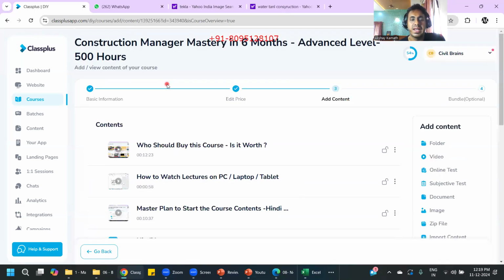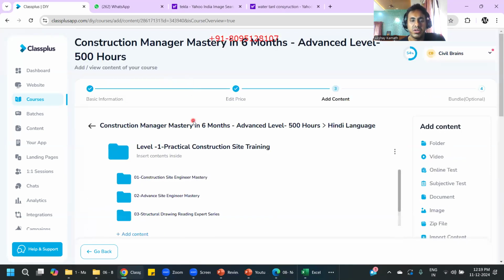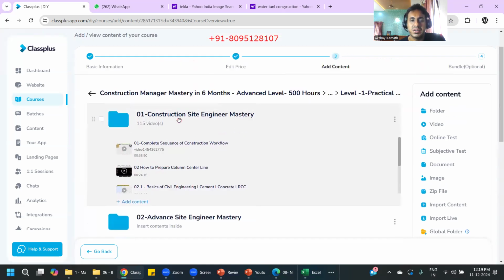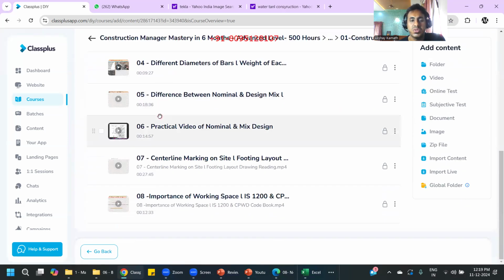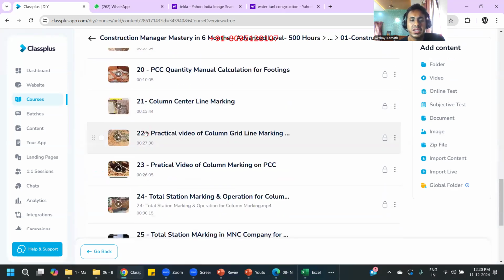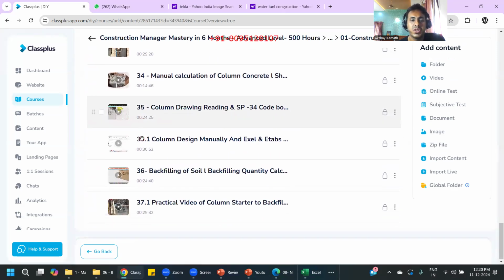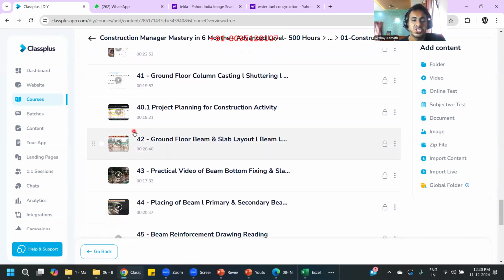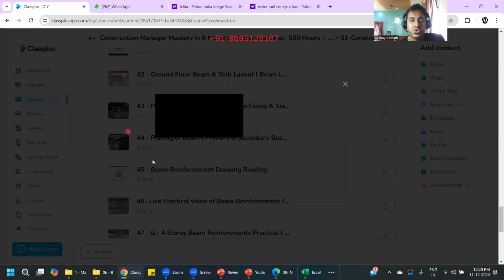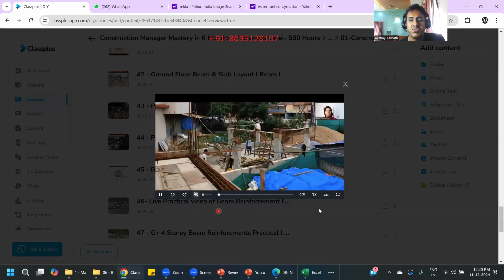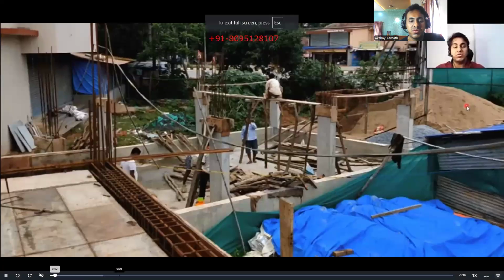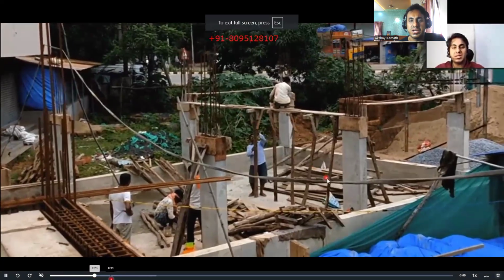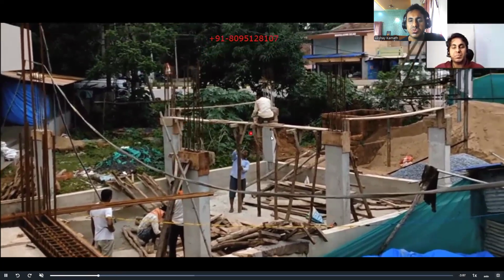If I click on this Hindi language and go to this level 1, here we are going to teach you the entire complete site execution from starting to the end. Each and everything I'm going to cover practically from the site, and you'll have very good knowledge about the complete sequence of construction, how it is practically done. So all those things you can see here. This is how we are going to teach you everything that will happen on the site. All the recording I have done, and I'll teach you how these beam bottoms will be put up.